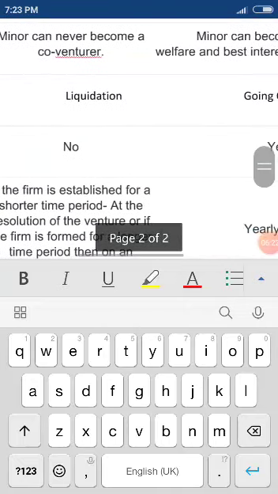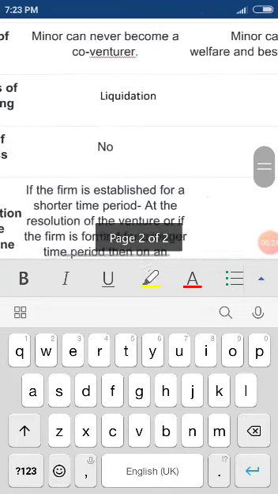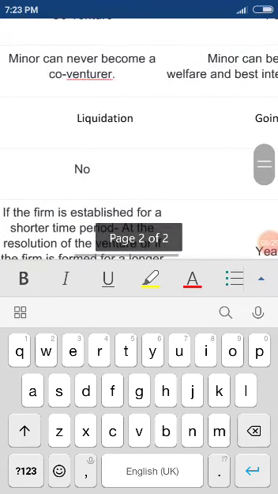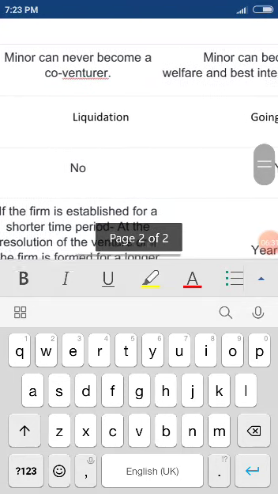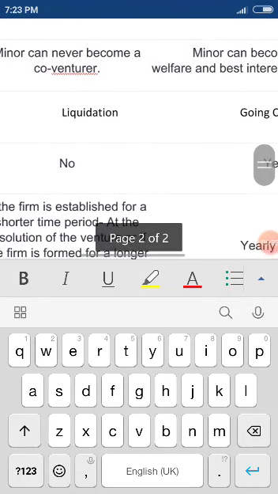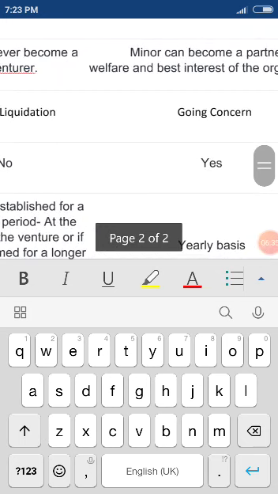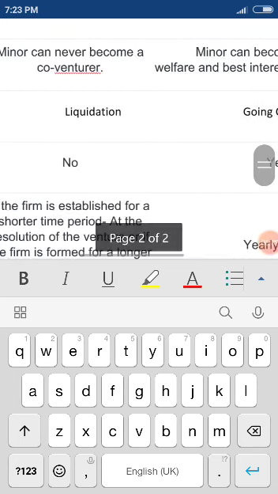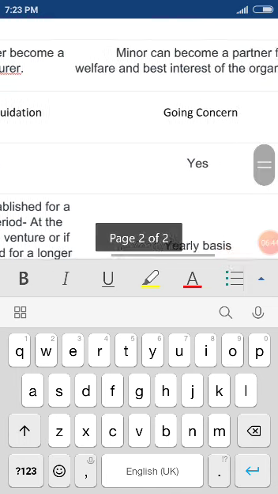Next, principles of accounting, liquidation. A joint venture will be liquidated as and when the particular agreement for which they joined together is closed. Means after constructing a building, their association may be closed.